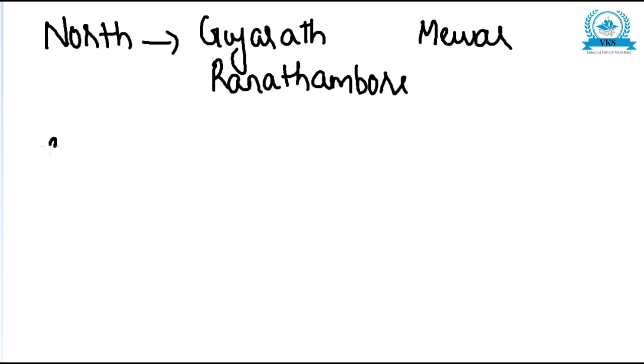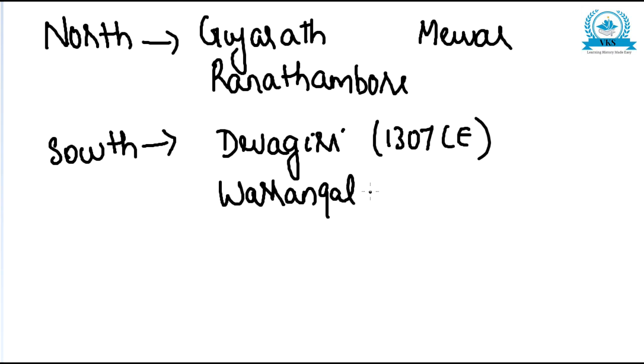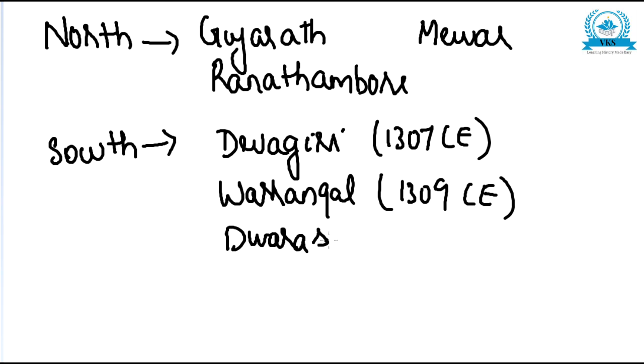After that, in the South Indian conquests, that is what we studied in today's video, first he conquered Devagiri, in 1307. After that, he went for the Warangal expedition in 1309. After that, he went for the conquest of Dwarasamudra or Halebedu, which happened in 1310.